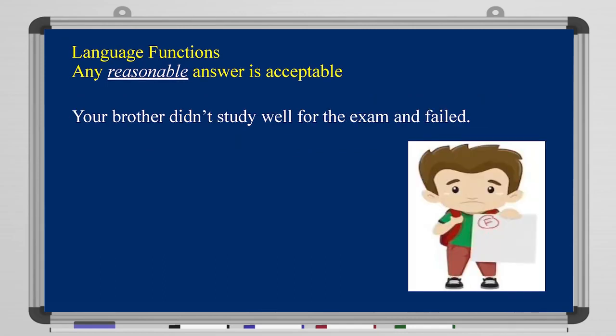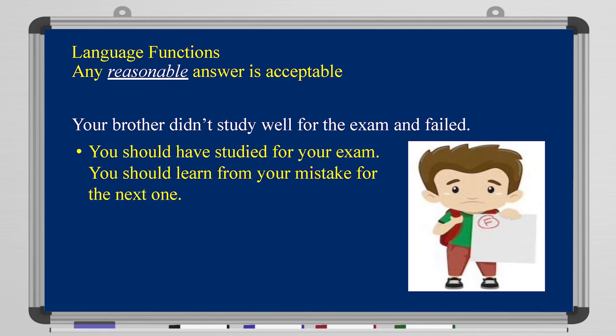So let's take a look at this example here. Your brother didn't study well for the exam and failed. Look at the answers here. You should have studied for your exam, and you should have learned from your mistake for the next one. This is the full grammatical sentence. As you can see here, we have two answers. Maybe you can write only one, according to your way of responding to your brother.